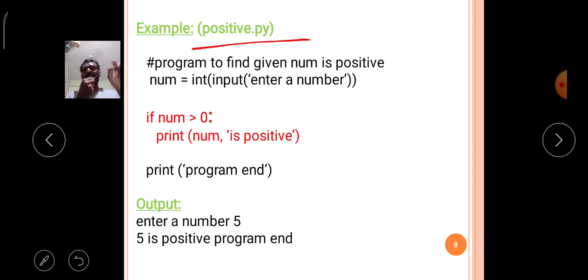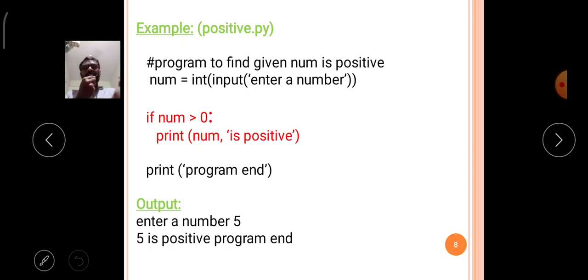Because it is a Python program, I give the extension name .py. The primary name can be whatever the programmer wants, so I will give the primary name as positive. Simply, the program name is positive.py. According to your requirement, you may give any program name. But here, observe the program carefully.